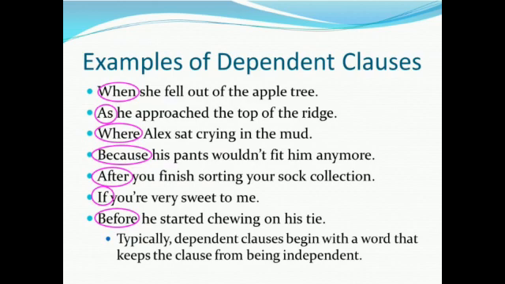So this is how the sentence starts: when she fell out of the apple tree. So here the dependent clause starts with the word when. As she approached the top of the ridge, like this the dependent clause starts and it can't stand on its own. It doesn't complete the meaning.